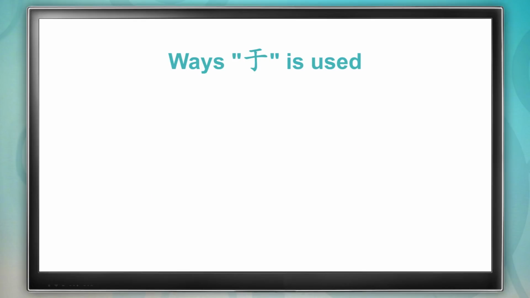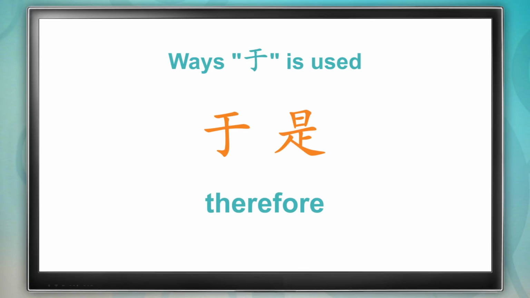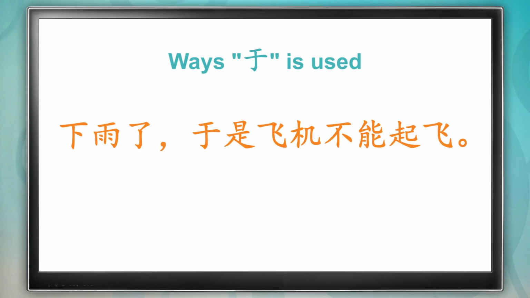Let's learn how 于 is used in a series of useful preposition words starting with 于是. 于是 means therefore. Let's try it in a sentence. Read it with me.